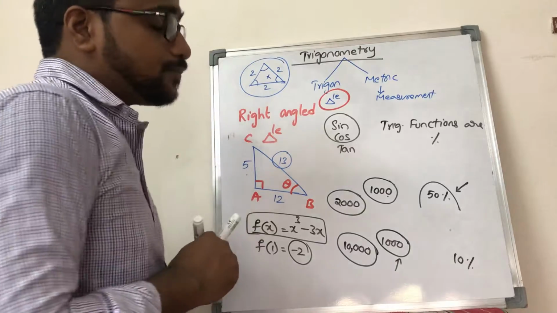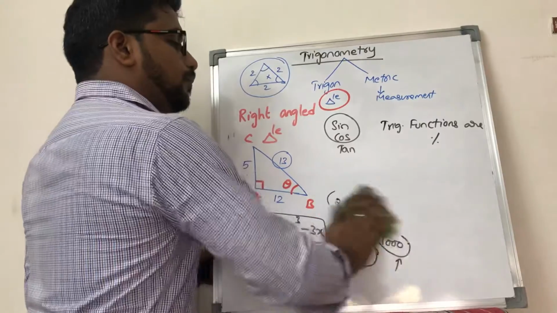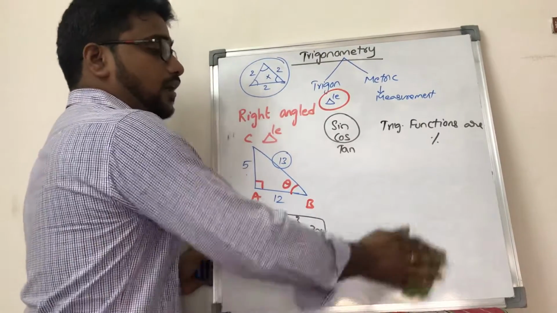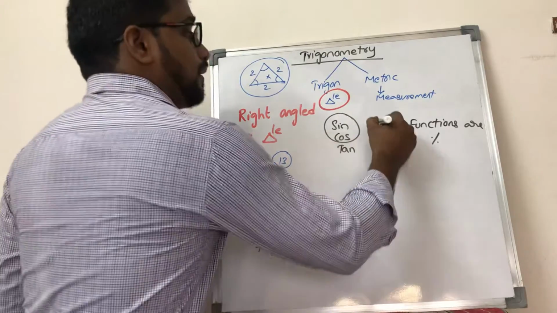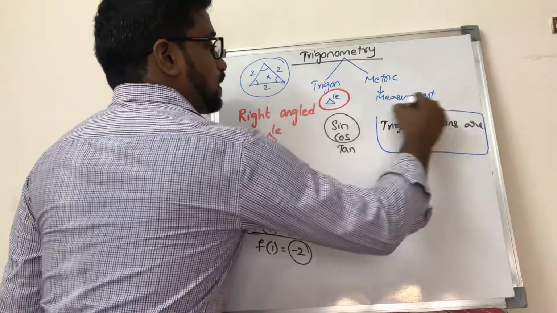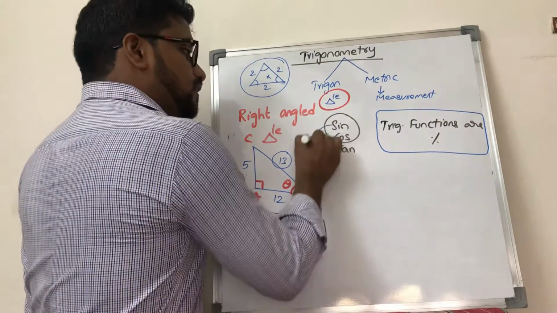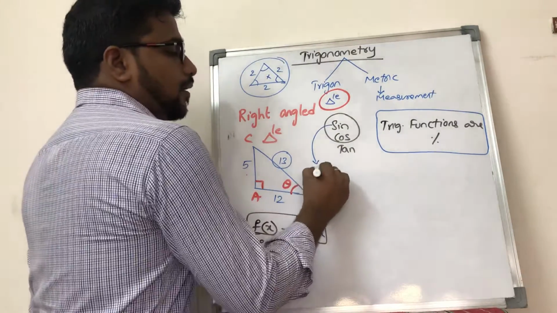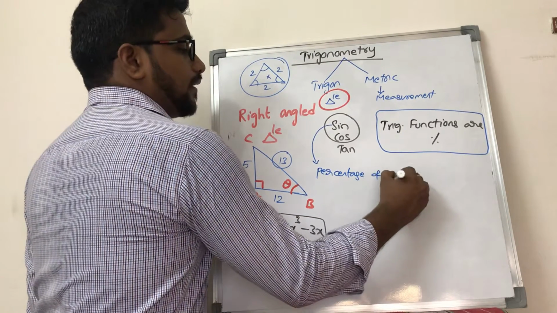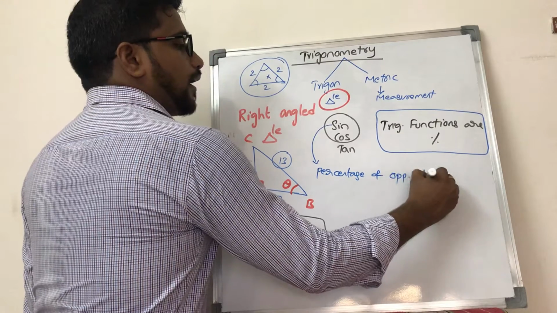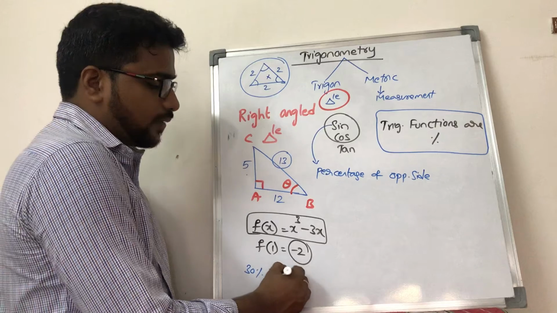That is why, if you have percentage information, you can figure out whether it is largest or smallest and so on, right? So that is why I am calling the trigonometric functions percentage values. They define the sine trigonometric function as the percentage of the opposite side. When I ask you 30%, what is the value? You will say 30 by 100.